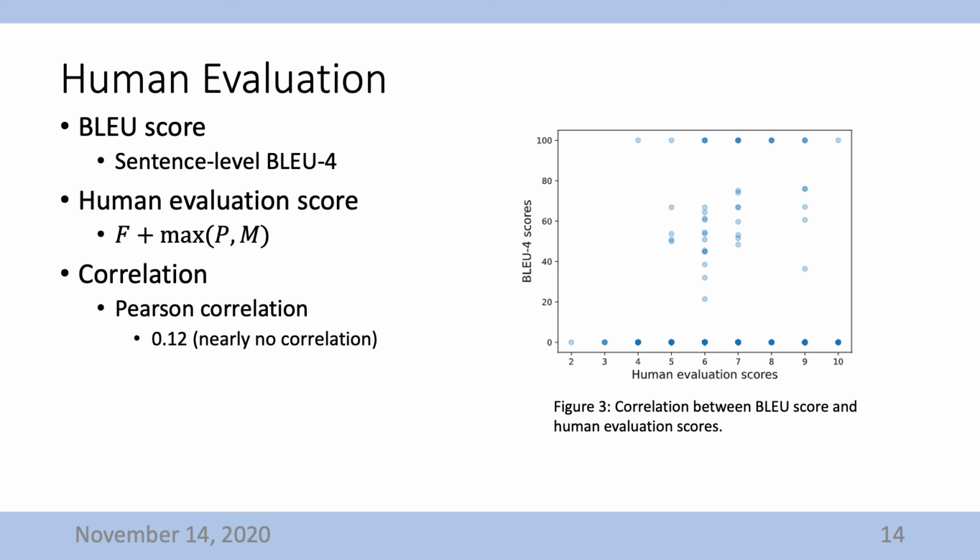Here, considering that certain NEs are translated using hybrid methods, max(P, M) is used to balance the weight from transliteration and literal translation. The Pearson correlation coefficient of BLEU and human evaluation score is calculated as approximately 0.12. Both Figure 3 and the Pearson correlation coefficient indicate that there is nearly no correlation between these two scores.